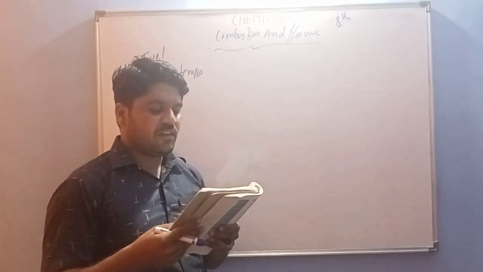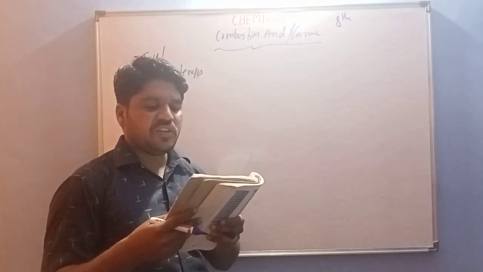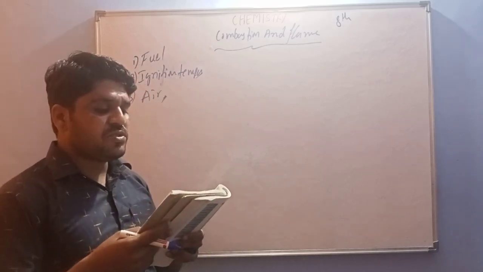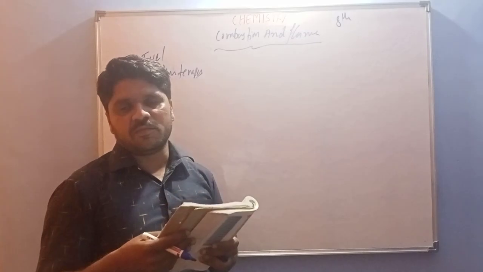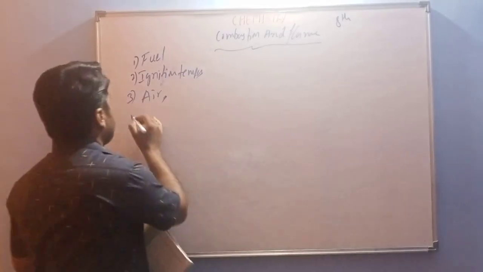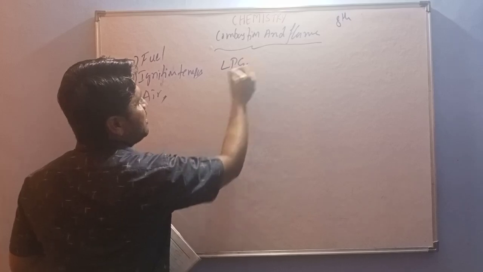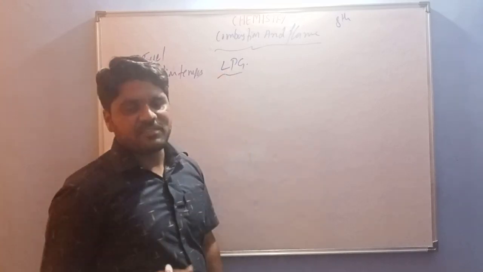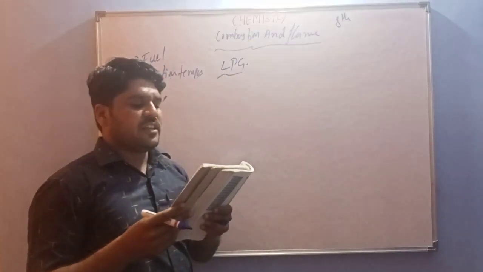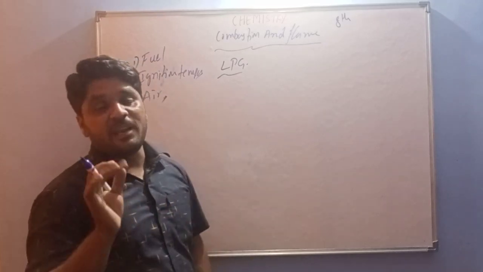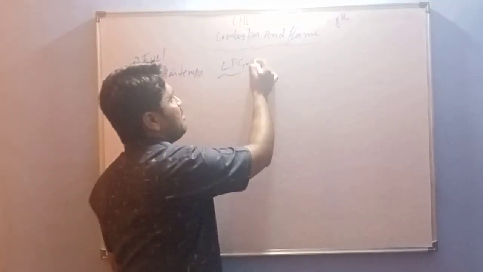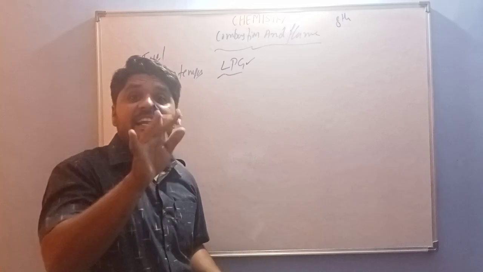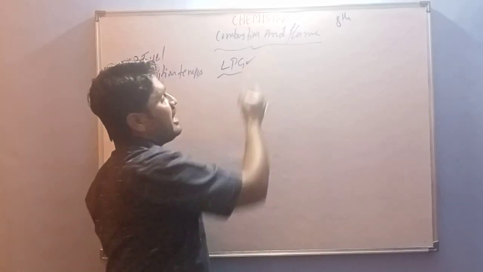Next, B: a liquid fuel used in homes is dash. In earlier days we used kerosene as a liquid fuel, but nowadays the liquid fuel is LPG, that is liquefied petroleum gas. Nowadays we use this LPG. LPG is a gas, but inside the cylinder it is in liquid state. That's why the answer is LPG.